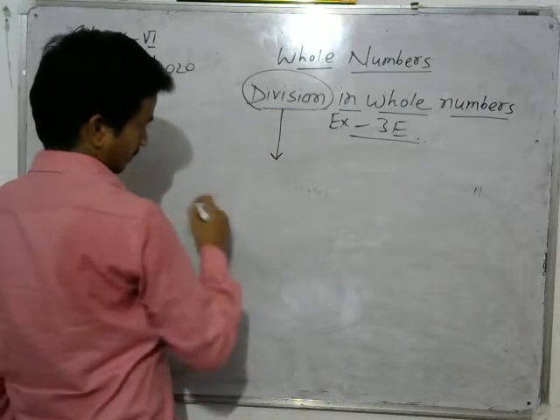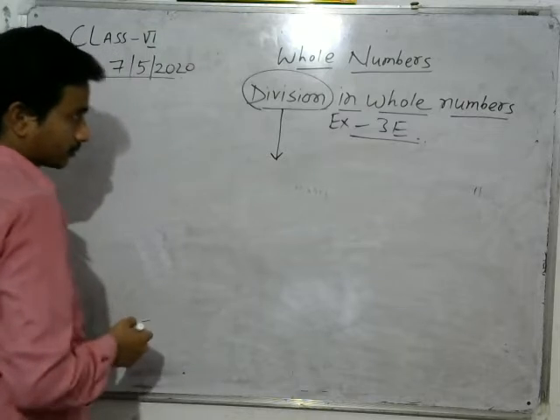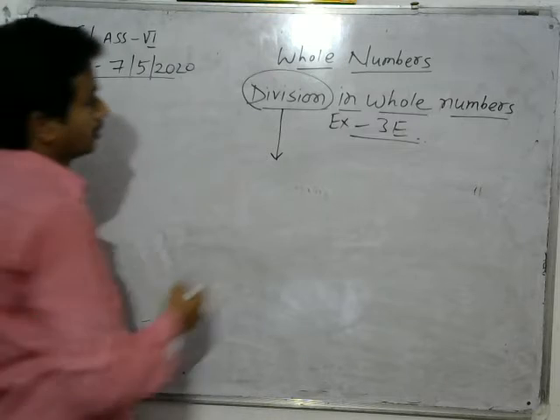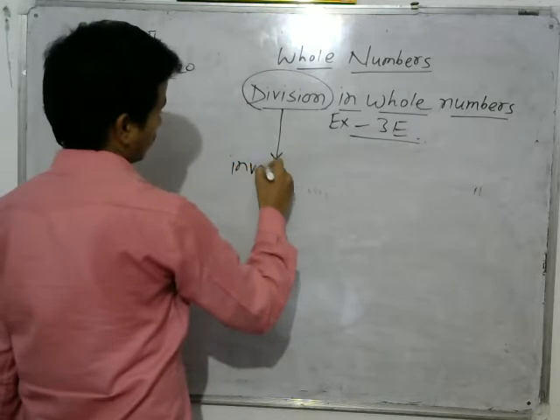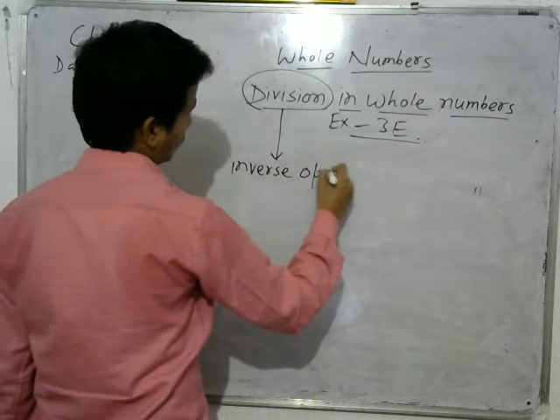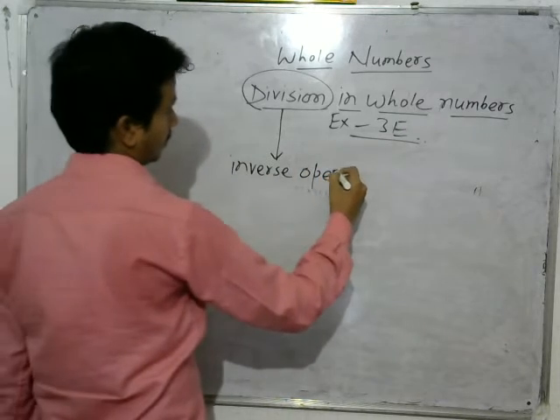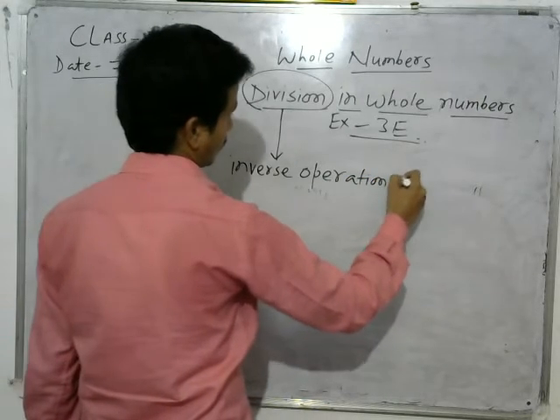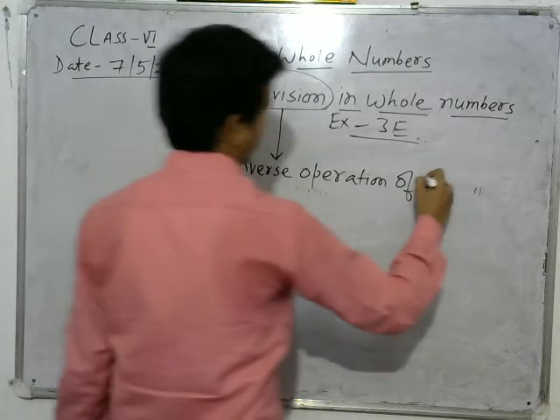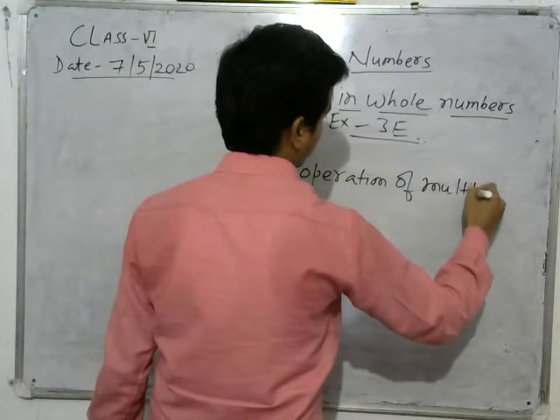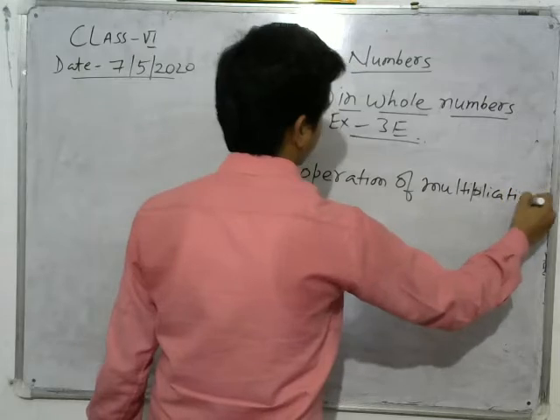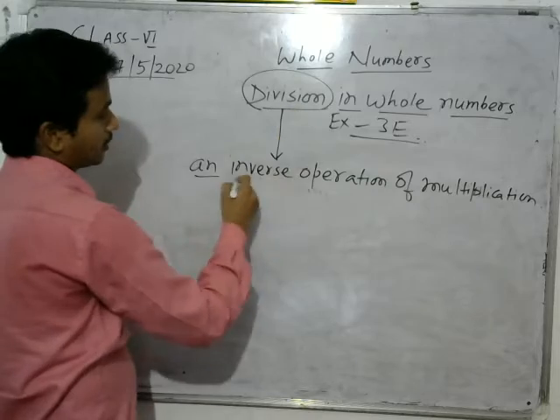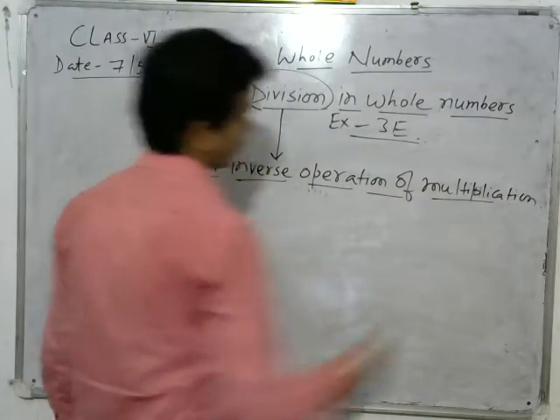So what is division? Division is basically an inverse operation. Division is the inverse operation of multiplication. Okay. What is division? Division is actually an inverse operation of multiplication.